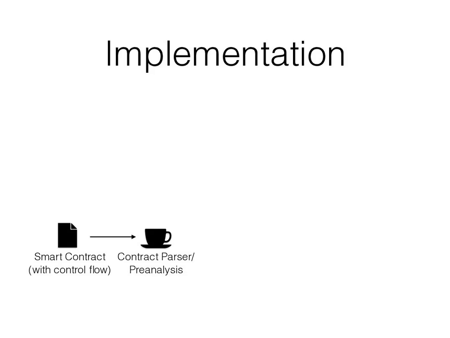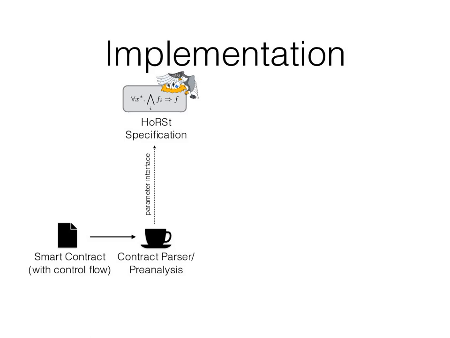Now we will have a look at how we translate our abstract semantics to optimized inputs for SMT solvers. The first input of our analysis is the bytecode of a contract that is extended with its control flow that was soundly reconstructed in the preceding step. This bytecode is parsed and a conservative pre-analysis propagates constants within basic blocks. The second input is a declarative specification of the abstract semantics in our own specification language Horst, which can access data obtained in the first step via a parameter interface.